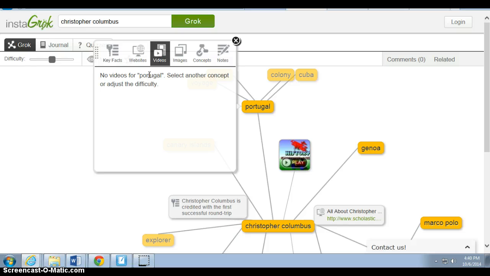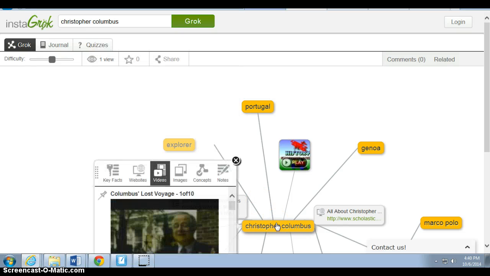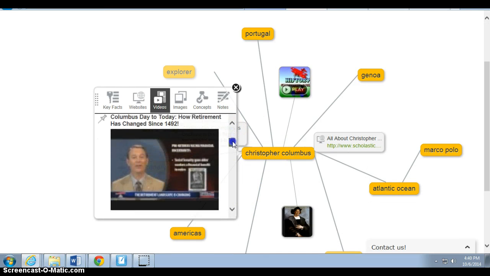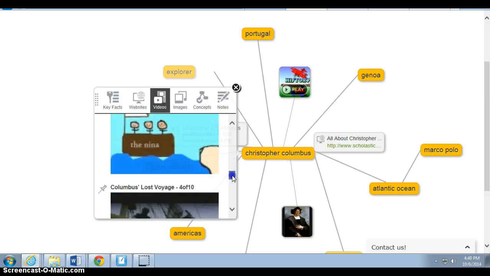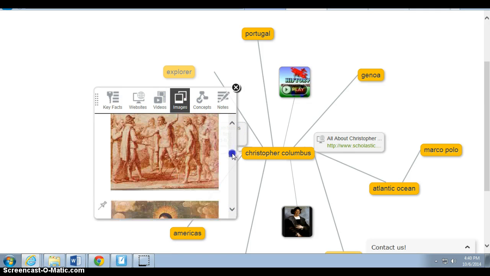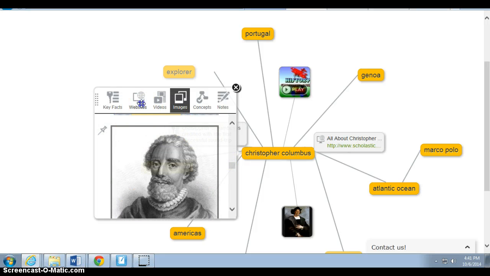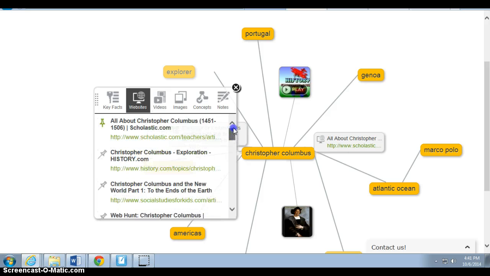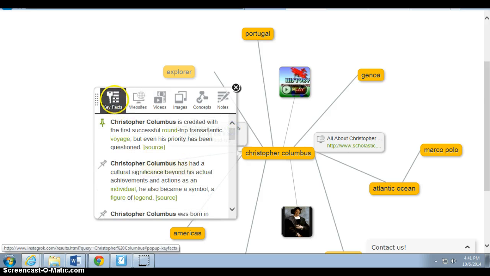This is because there are no videos for Portugal as it relates to Columbus, but if we click back on Columbus, we do have some videos over here that give us information. We do have images of Columbus over here. We do have websites that we can visit about Christopher Columbus. I really like Instagrok because it organizes the facts, the websites, the videos, and the pictures separately.